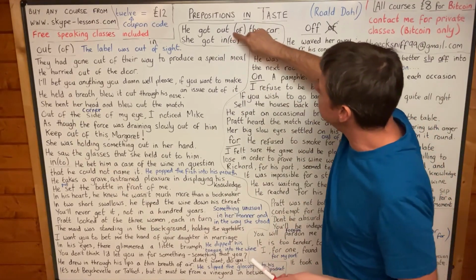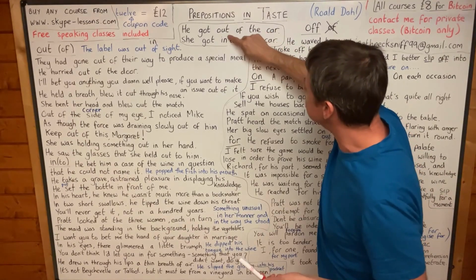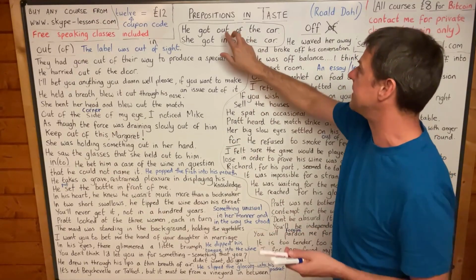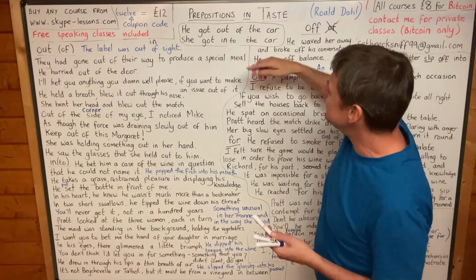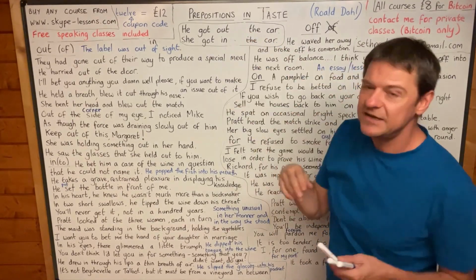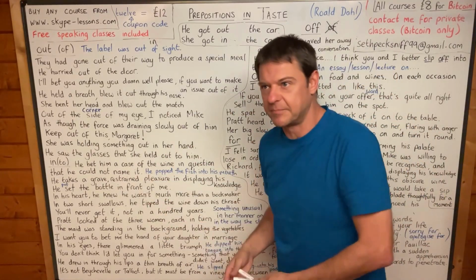I just consider out of more formal than out, and into more formal than in. And into is one word, by the way, but out of is two words. And it seems to me you can get rid of this of and this to in any phrasal verb which means movement from one place to another place.